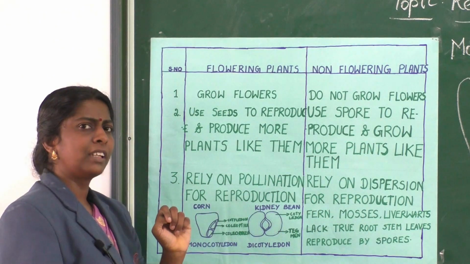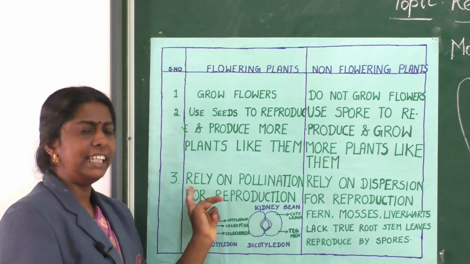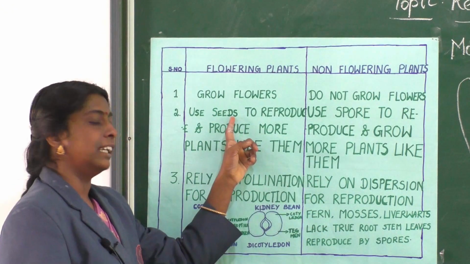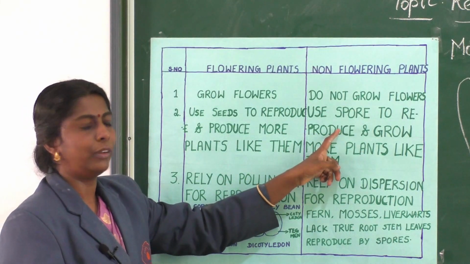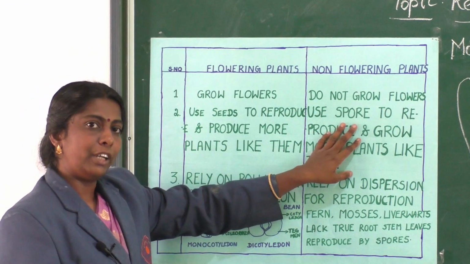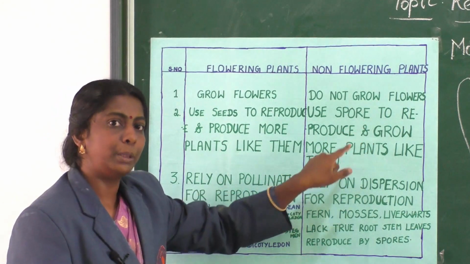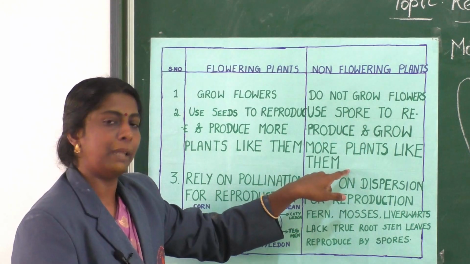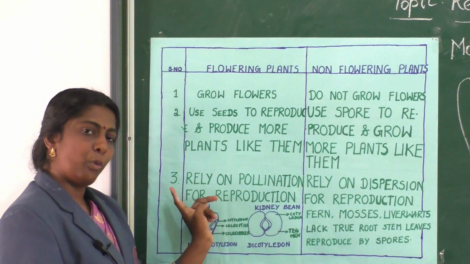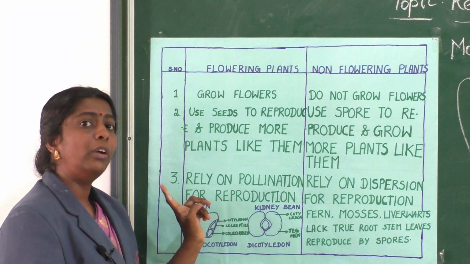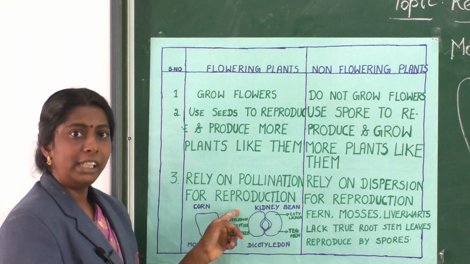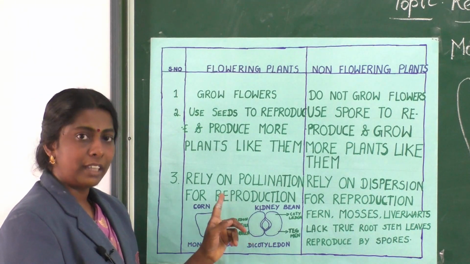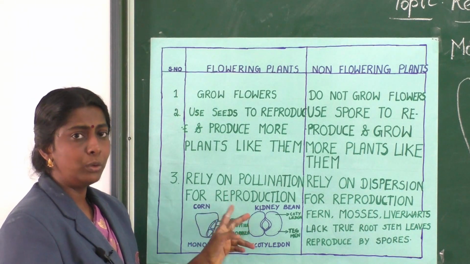Spores and seeds. See, there is a difference between seed and spore. Seed is multicellular. Spore is unicellular. So non-flowering plants use spores to reproduce, to give out a new plantlet. Next point is, flowering plants depend on pollination for reproduction. Pollination means the transfer of pollen from anther to stigma.